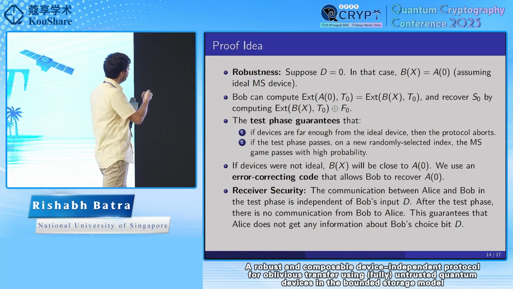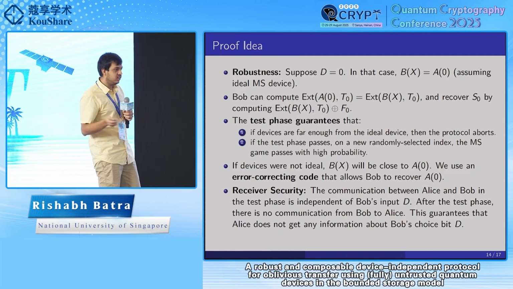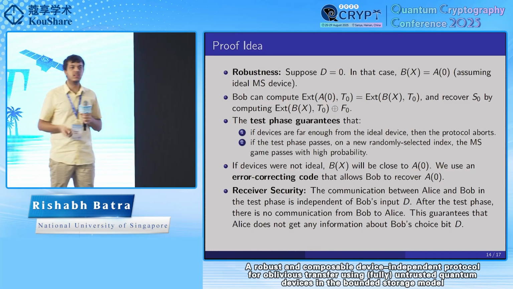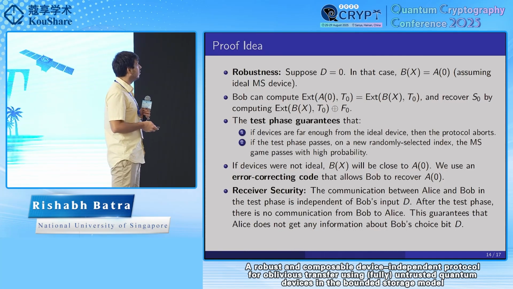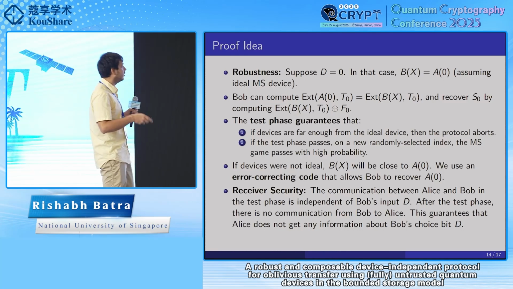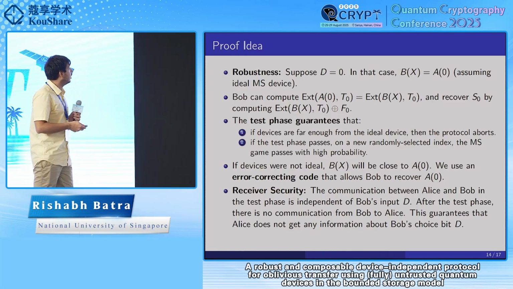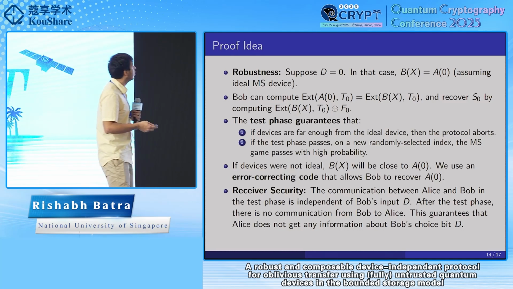So what we have is that the test phase guarantees that if the devices are far from ideal, then the protocol will abort. But if the test phase passes, then on a randomly chosen new index outside the testing block, the magic square game will pass with high probability.